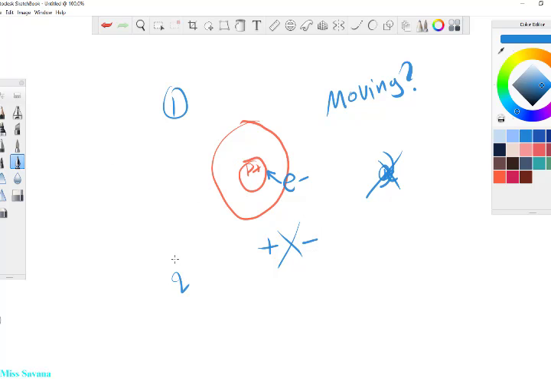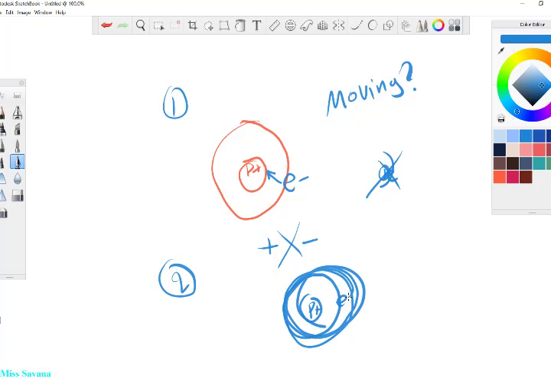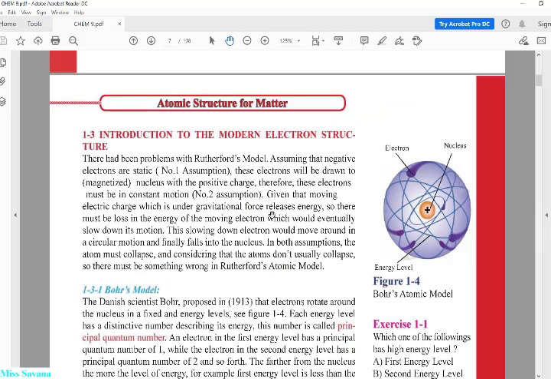Let's say they are moving. For example, if I have the protons here, positive, and the electrons are here, and they keep moving. What's going to happen in the end? They're going to lose their energy and they're going to drop dead in the nucleus, which is also wrong.